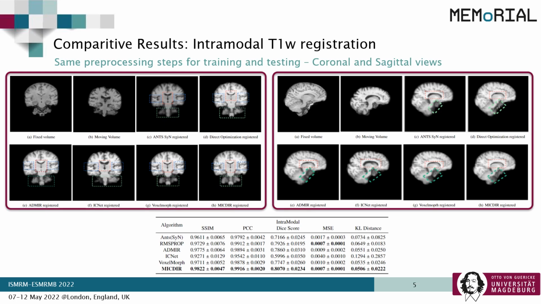Now let's have a look at the results. Starting with the intramodal results. The qualitative comparisons of the different models are shown here in the coronal and sagittal views. The results show better similarities with the fixed image than the other methods when we have a closer look at the red, green, and blue regions of interest. The quantitative results also show that the proposed method outperformed the baselines with statistical significance.